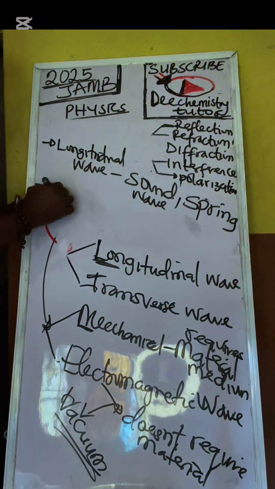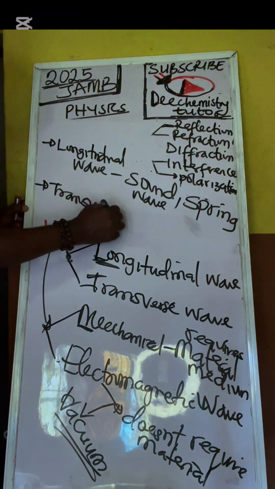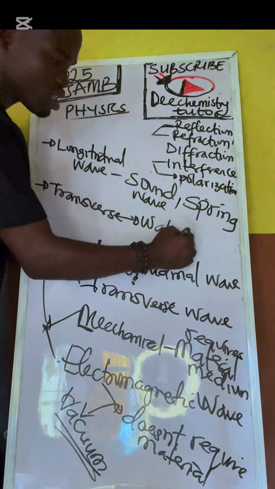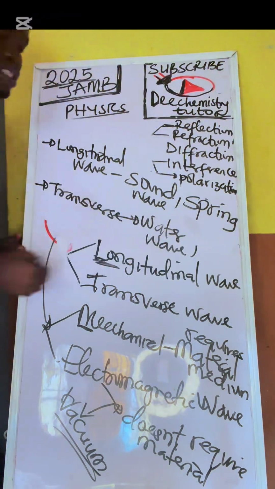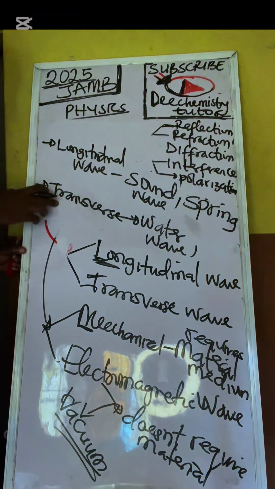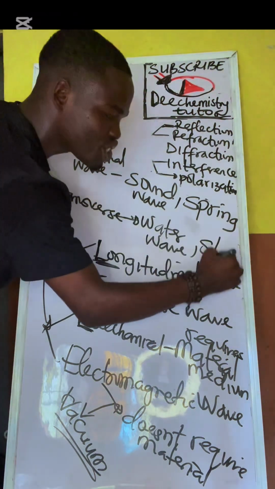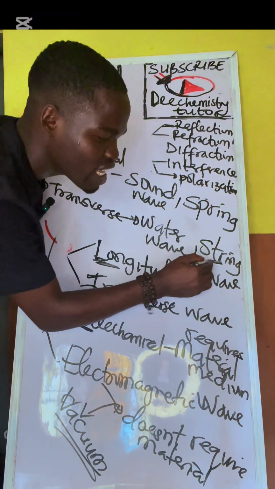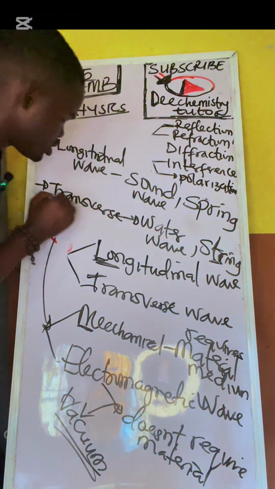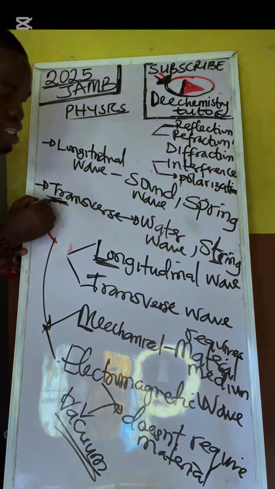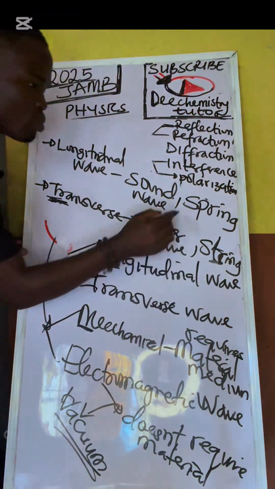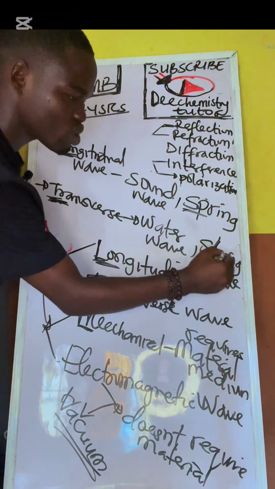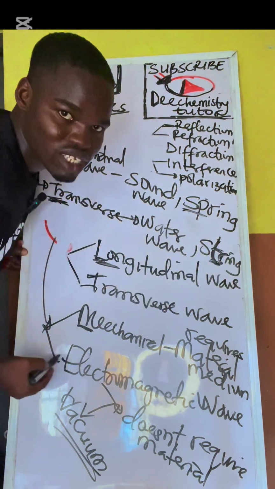Now, I want to teach you something. For transverse, the number 1 example that you must know is water wave. Another example that you must know about transverse wave is the wave in string. I know why I want to teach you like that. String, S-T-R, TR is transverse. But spring is longitudinal, and string is transverse. Do you get that?